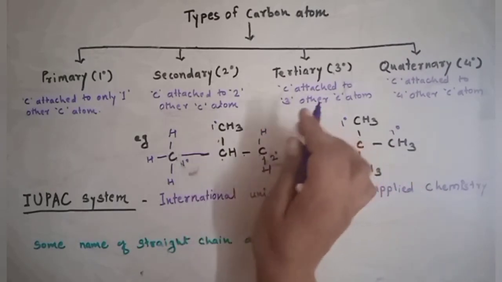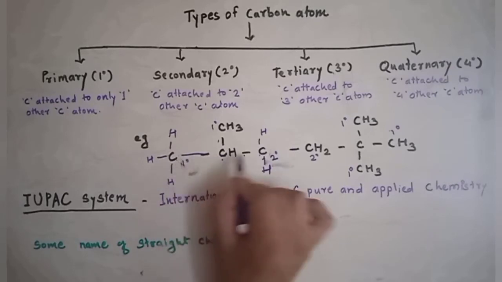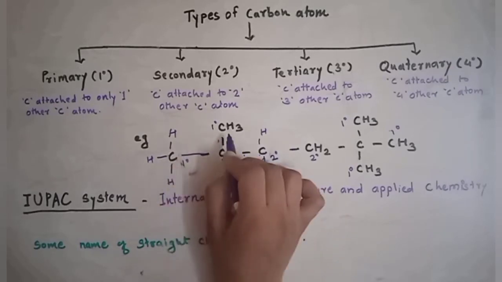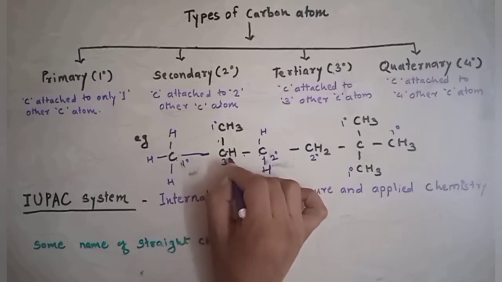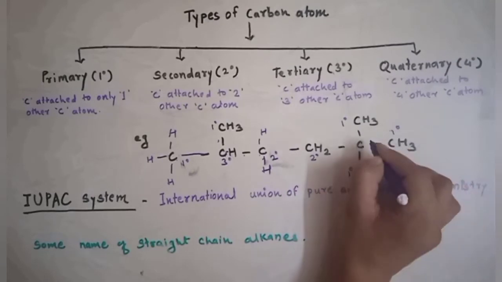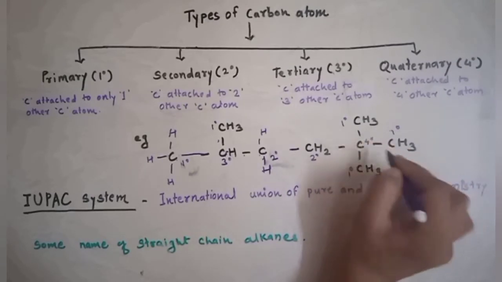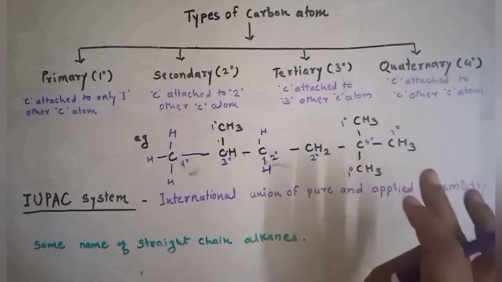Then a tertiary carbon means the carbon is attached to three others, the first, second, third, and the fourth is a hydrogen. So this is our tertiary carbon. And here is a quaternary carbon, with the attachment of four other carbons. Okay, you got it, types of carbon atom.